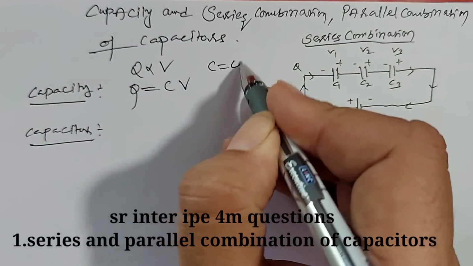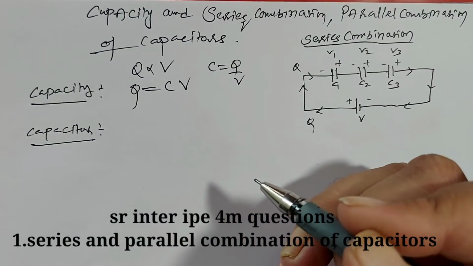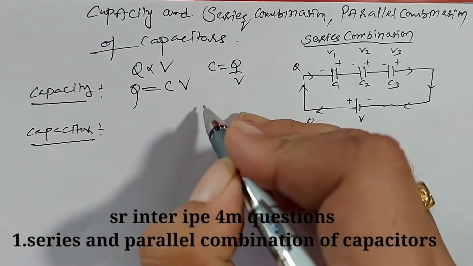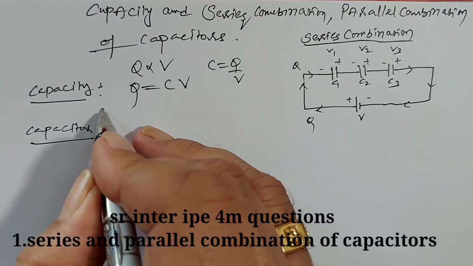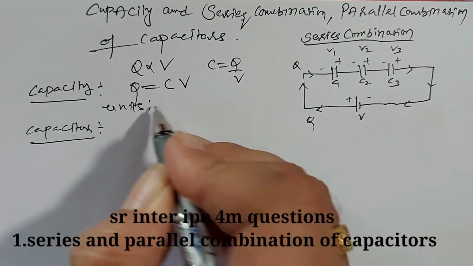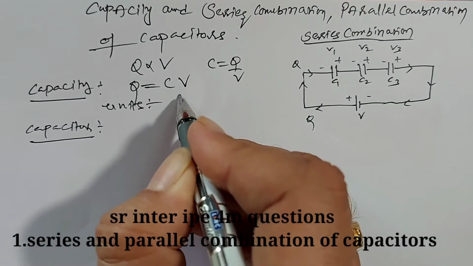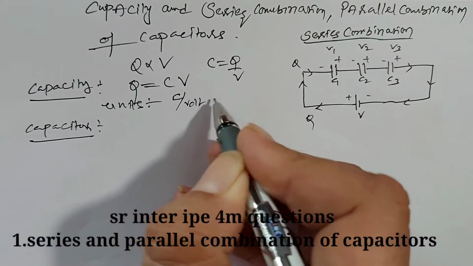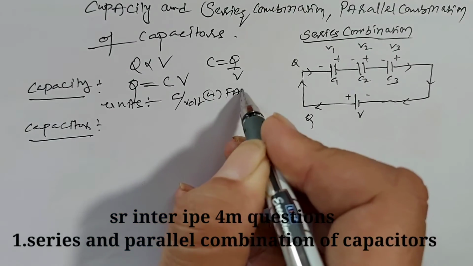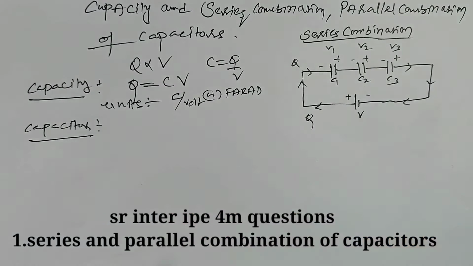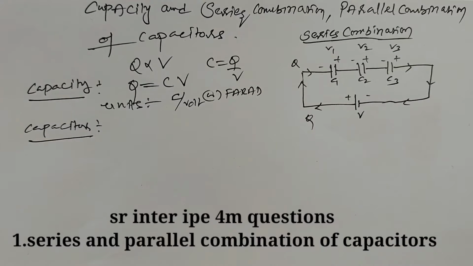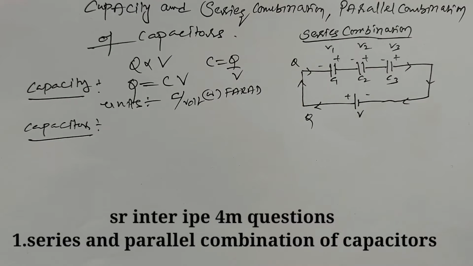Now we write C equals Q by V. What are the units? Coulomb per volt, or Farad. Okay, this is the basic definition of capacity.